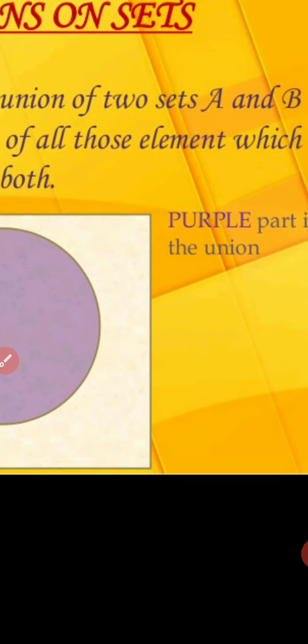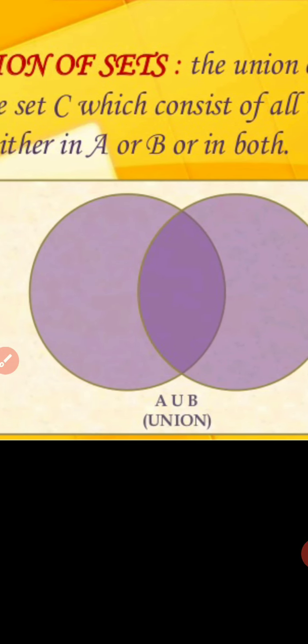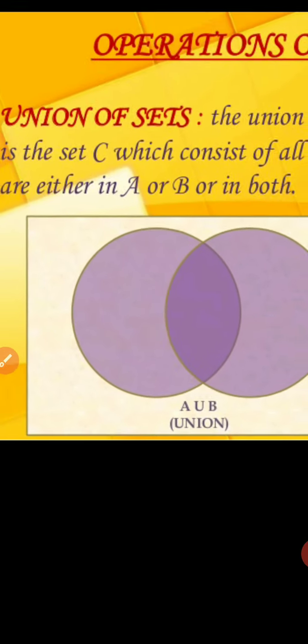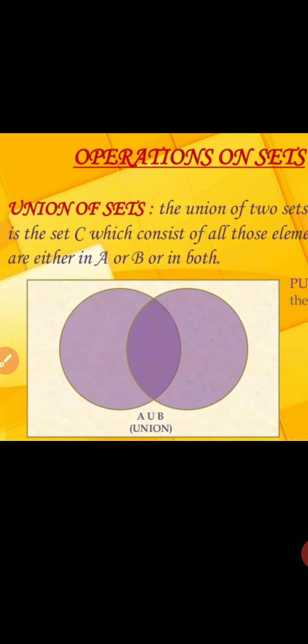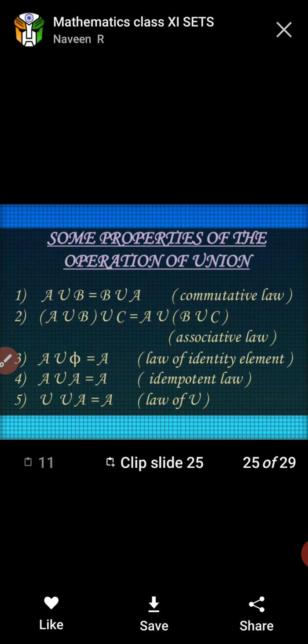Here the purple part is the union. The first one you can see by the help of the figure. The first circle represents set A, the second circle represents set B. The whole purple part represents A union B. This is called union of sets.